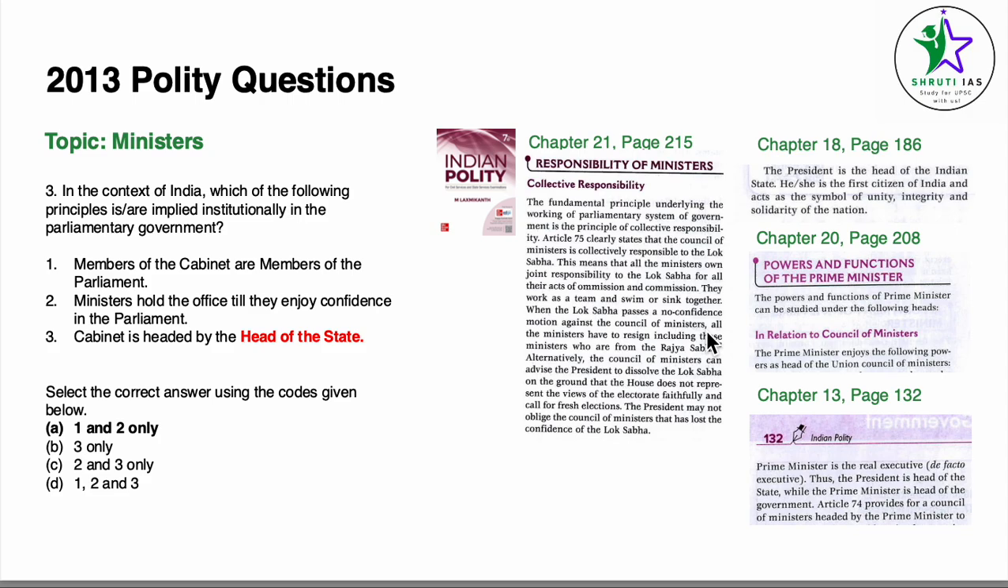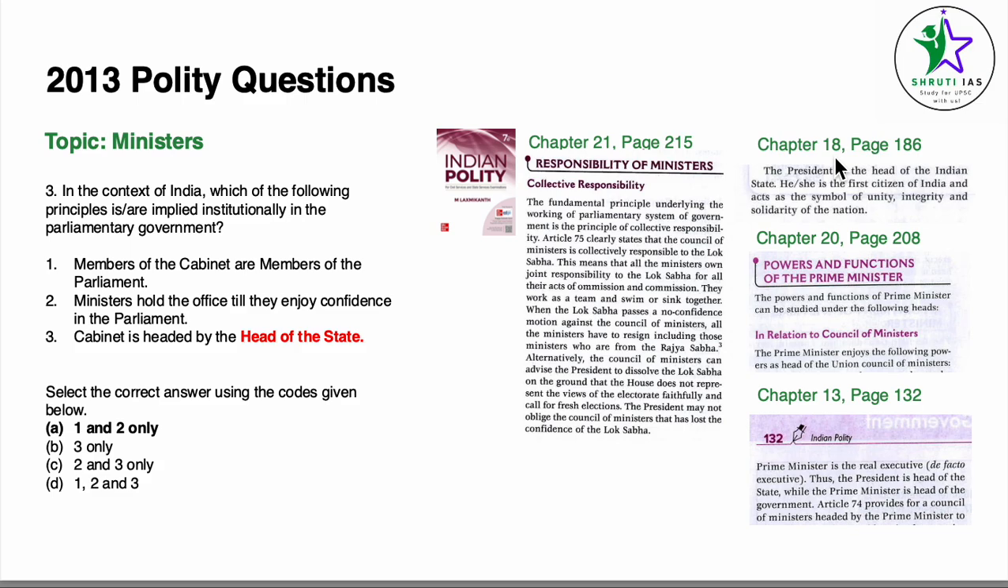For statement 3, let us first look at chapter 13, Parliamentary System, page number 132. The President is the head of state while Prime Minister is the head of government, right? Second part of this, for the third statement, we go to either chapter 18, President, page 186, or either chapter 20, Prime Minister's, page 208. The President is the head of the Indian state.